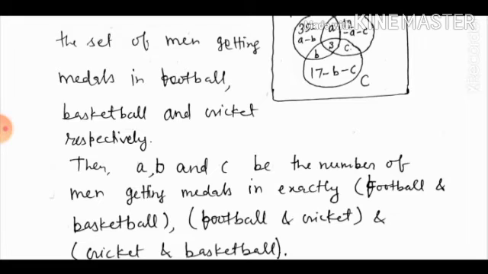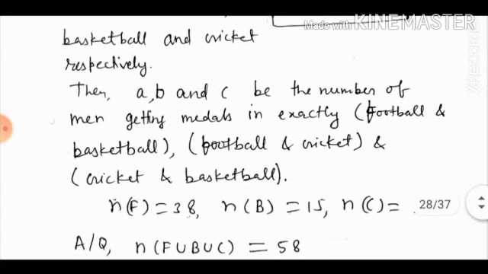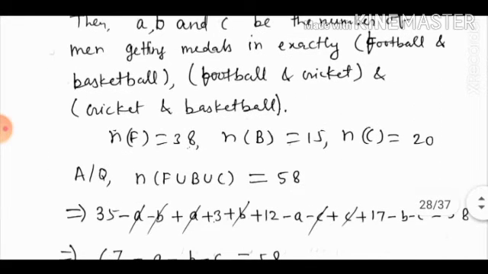B is the number of men getting medals in football and cricket. And C is the number of men getting medals in cricket and basketball. So n(F) is 38, n(B) is 15, n(C) is 20. These are given. According to the question, n(F union B union C) is 58.